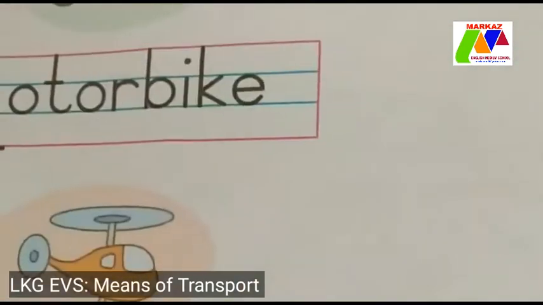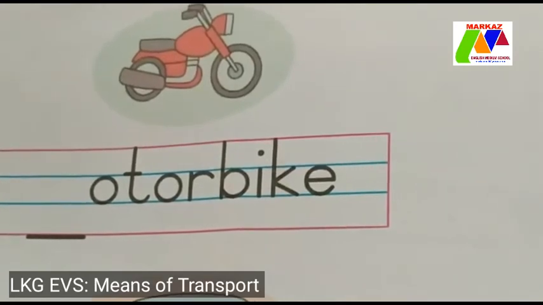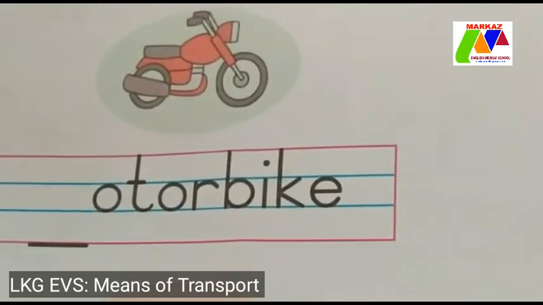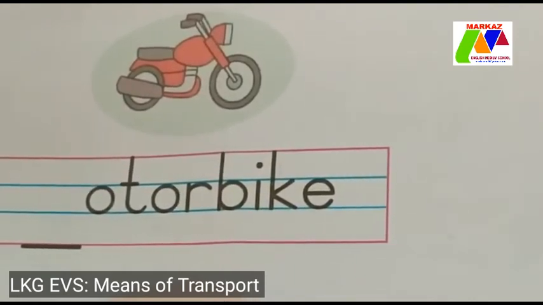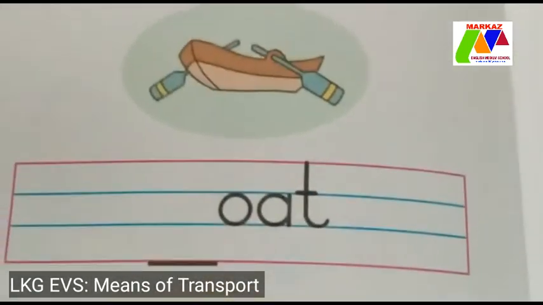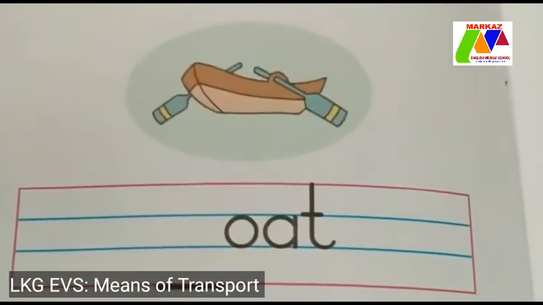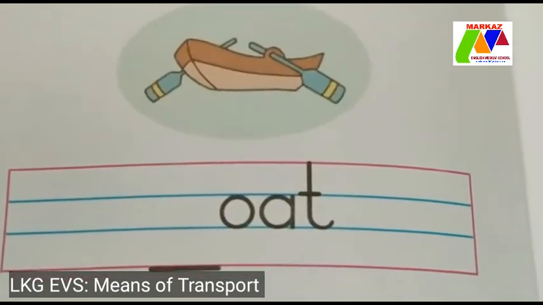B. Next one, motorbike. What is this? Motorbike. All of you write M. What is the spelling of motorbike? M-O-T-O-R-B-I-K-E. Next one, boat. What is this? Boat. All of you write the spelling. B-O-A-T.